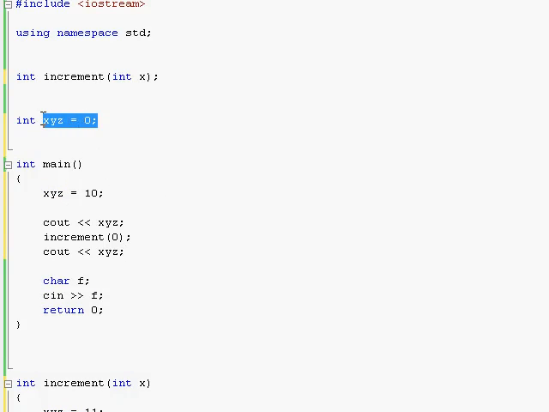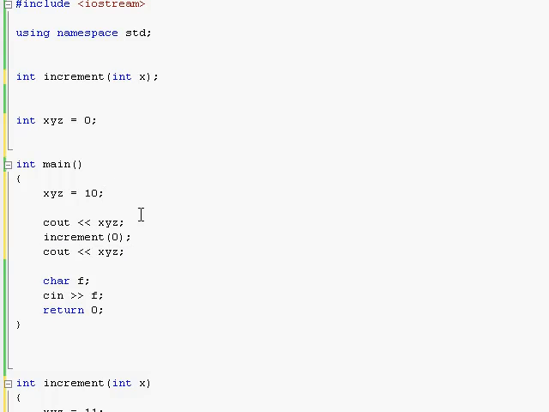So for example, now I create this xyz, a global variable, and I give it 0. Now in my main function I could right away start using this variable xyz without even declaring it, because I've already declared it right outside over here. And because xyz is a global variable, anything I do with it will really change it.